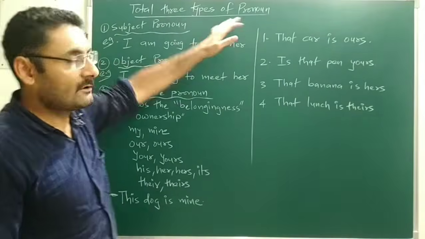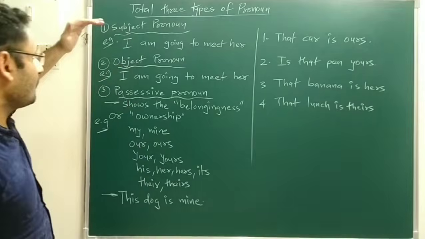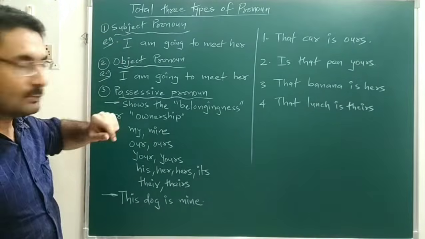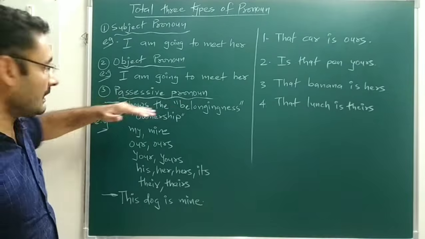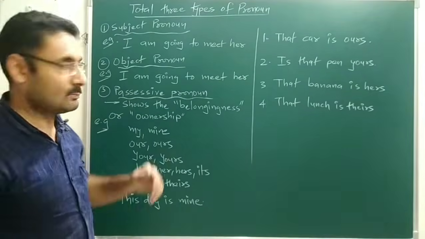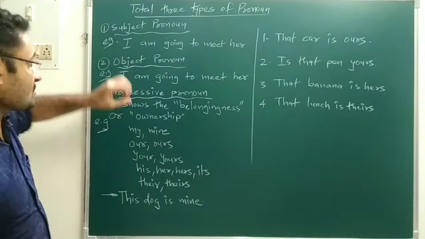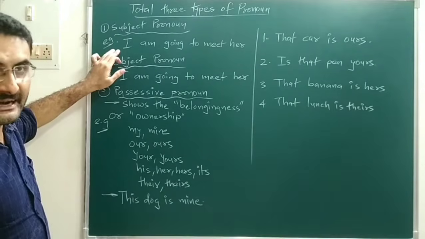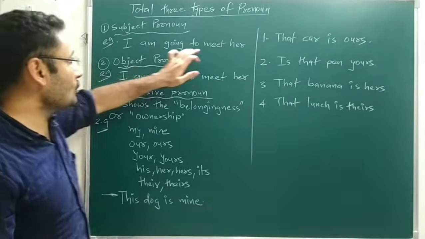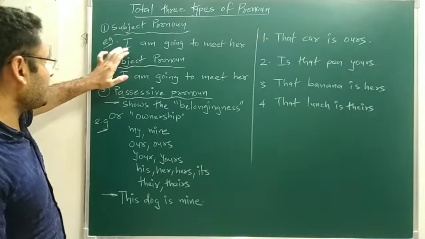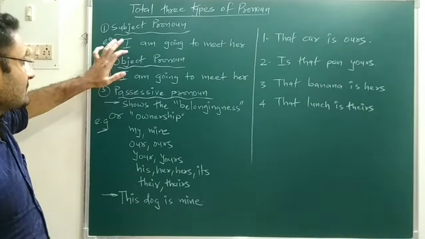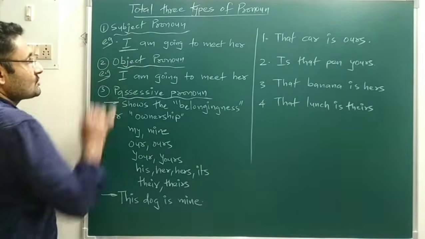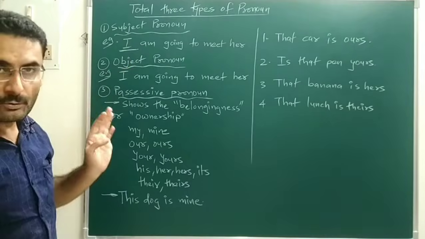Now we'll discuss the different types of pronouns. There are total 3 types of pronouns. The first type is the subject pronoun, next is the object pronoun, and next is the possessive pronoun. Subject pronoun means what? For that purpose I have written one sentence on the board: I am going to meet her. In that sentence, what is the subject? I. So I is known as a subject pronoun.